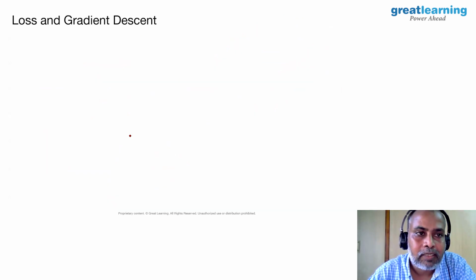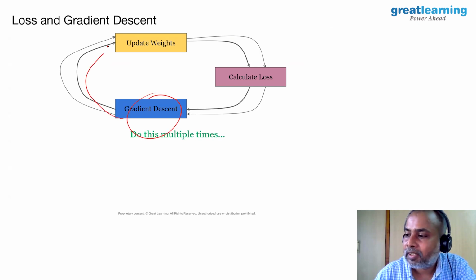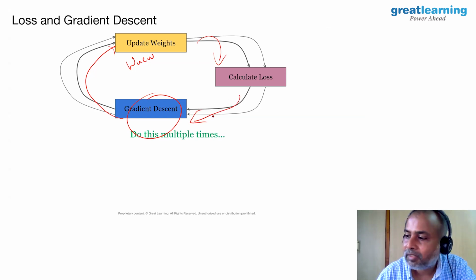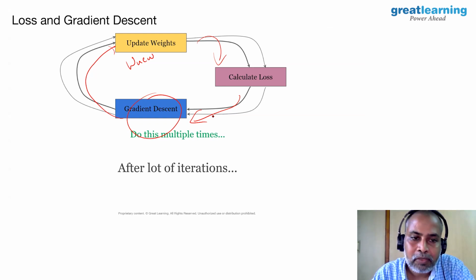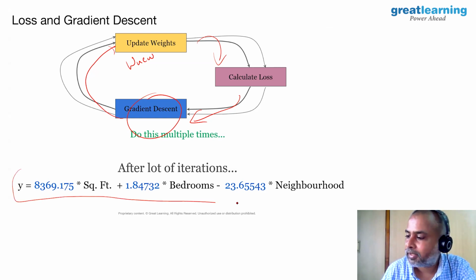And now let us actually get going. So you have your gradient descent. From gradient descent, you updated your weights. That means W new. After you updated your weights, you again calculated the loss. And once you have calculated the loss, again you go to gradient descent. You repeat this process multiple times. Once you do it for multiple iterations, you are going to get a very interesting solution.